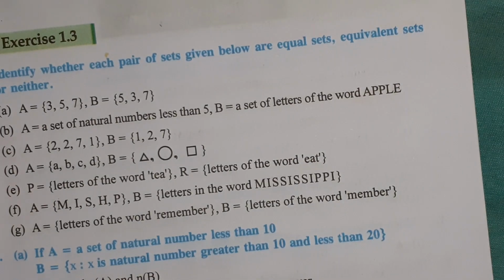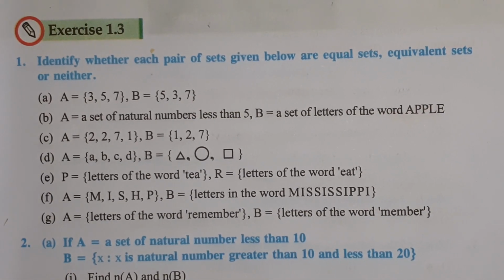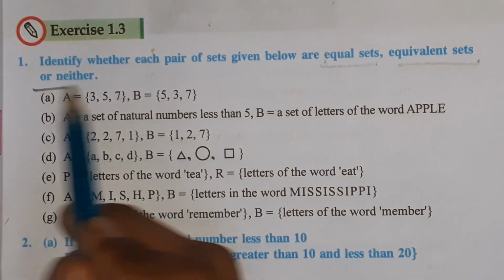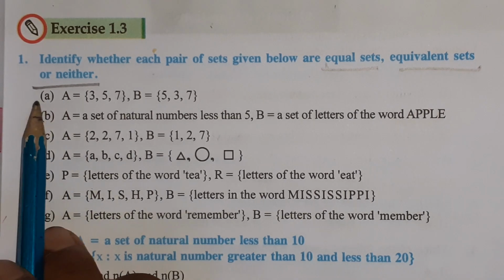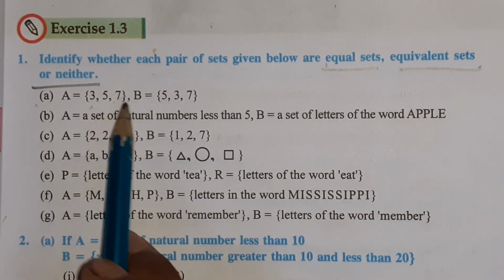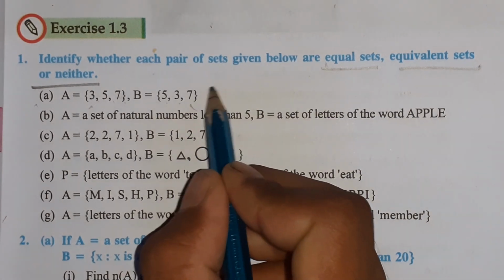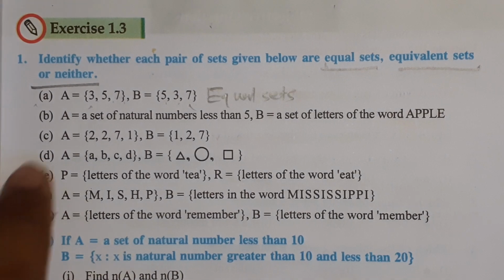Now we are discussing exercise number 1.3. Identify whether each pair of sets given below is an equal set, equivalent set, or neither. Number A: 3, 5, 7 and 3, 5, 7. Equal number of elements and identical as well. That's why they are equal sets.